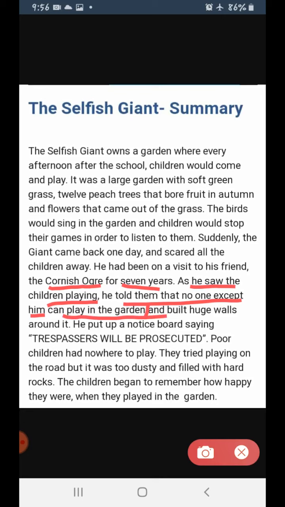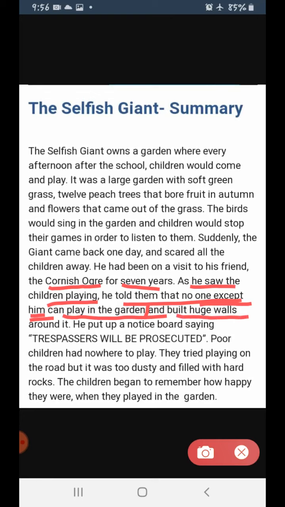He said, this is my garden, so no one except me can play in this garden. It is my garden and only I have the authority to use it. You do not have any authority because I do not give you any authority to come into the garden and play. Clear? So, what did he do?